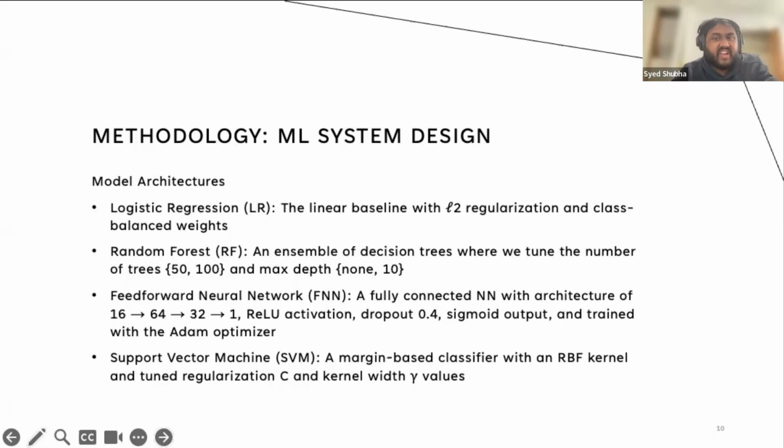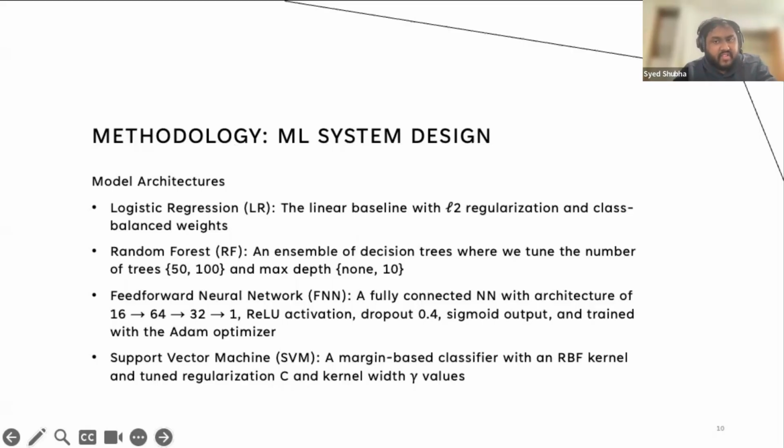This controls the bias-variance trade-off. And the FNN, the feedforward neural network we fit, has the architecture 64-32-1. We use the rectified linear activation with a dropout rate of 0.4 after the first hidden layer to reduce overfitting, and a final sigmoid output to produce a probability. The network is trained with Adam and binary cross entropy.